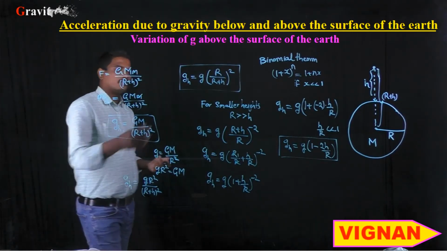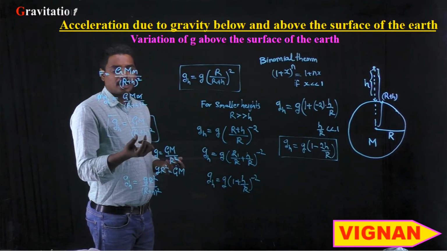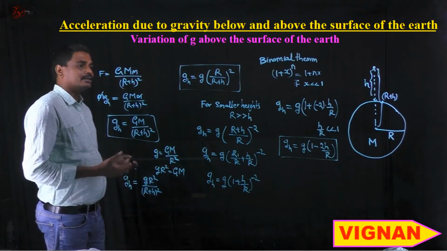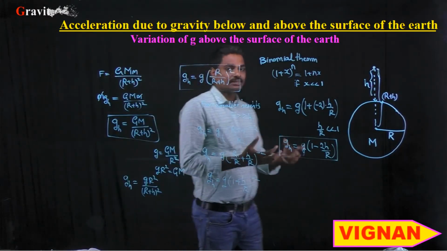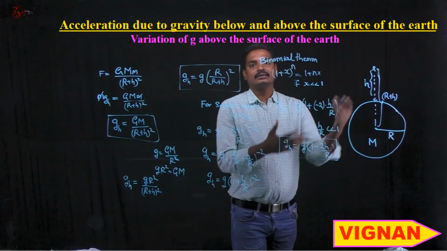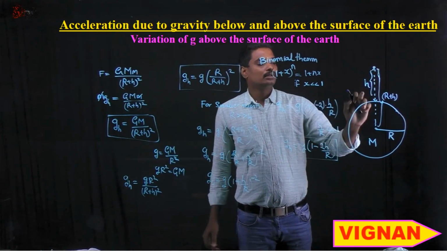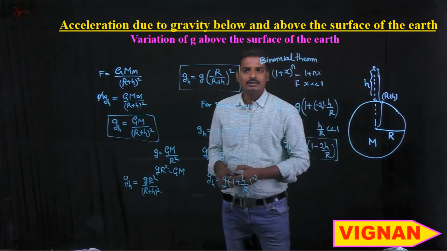From this expression gh is equal to GM by (r plus h) whole square, we get an idea that this acceleration due to gravity decreases if the height increases. As we go up from the surface of the planet, that means if the h value increases, the acceleration due to gravity will decrease.